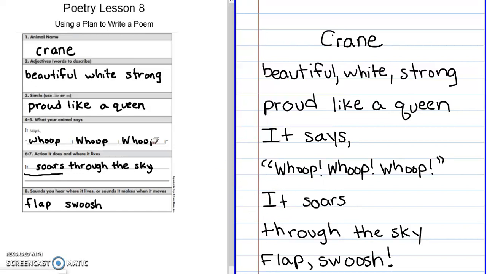You are going to use your plan to write your poem. Please be careful and make sure that you are writing on the correct lines, just like I did. When you've finished writing your poem, you may move on to the next step.